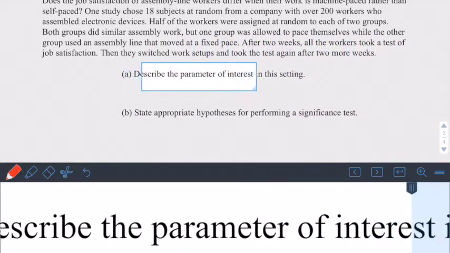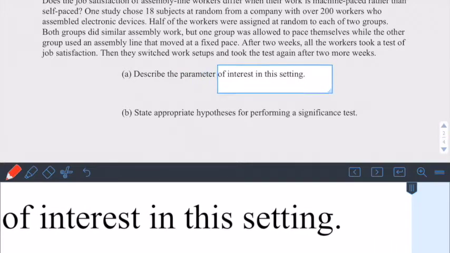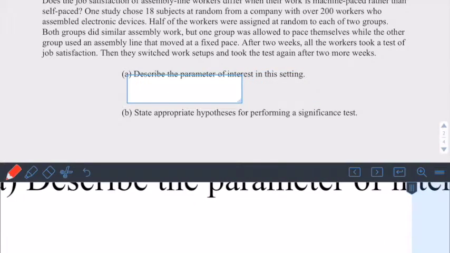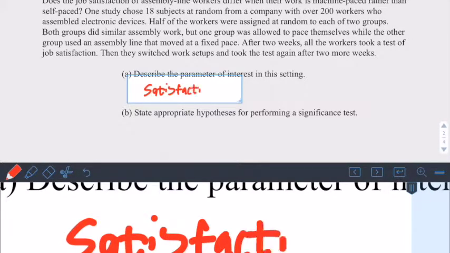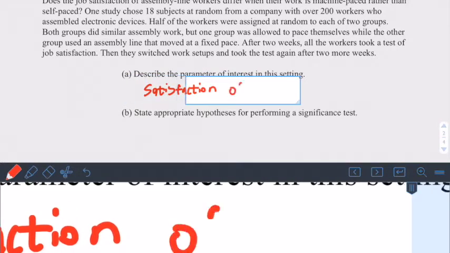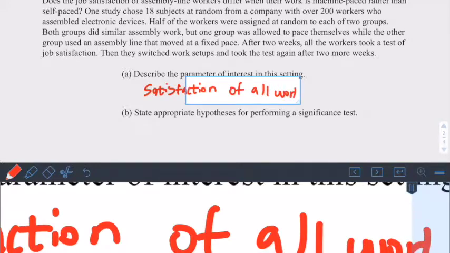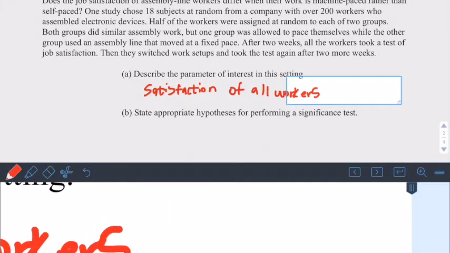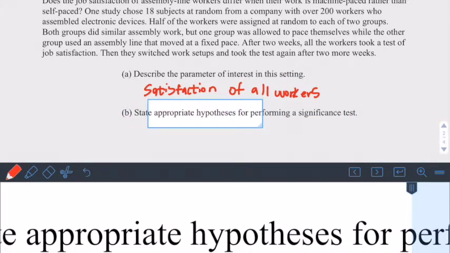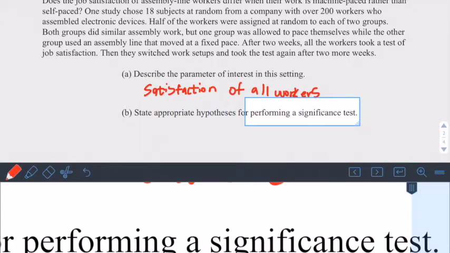So we want to describe the parameter of interest in this setting. So remember, parameters are for the population. So this is satisfaction of all workers. And we want appropriate hypotheses for performing a significance test.